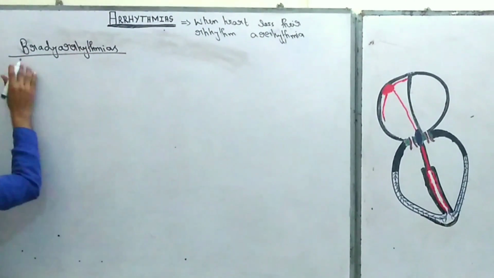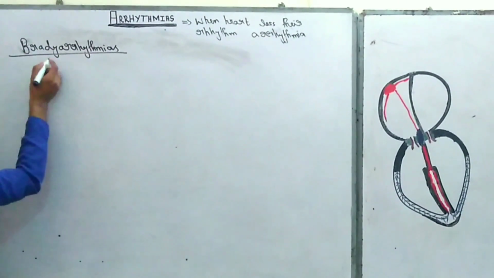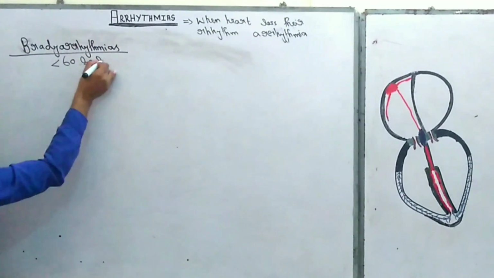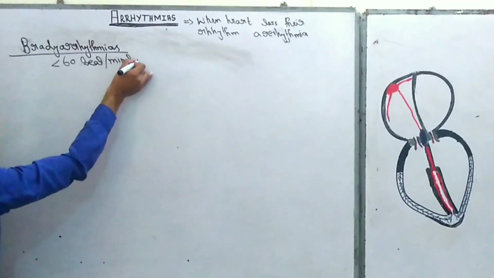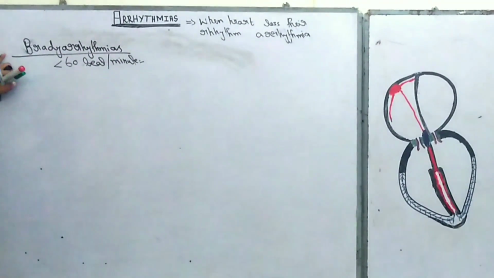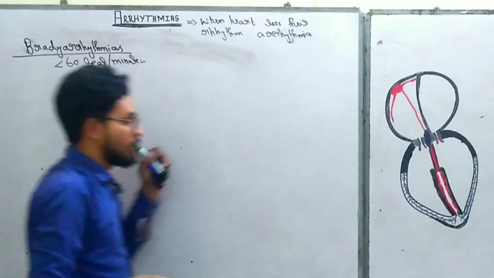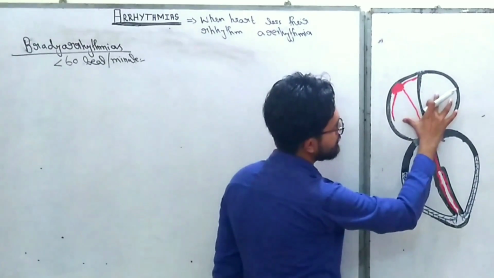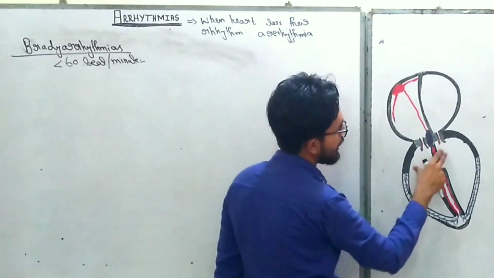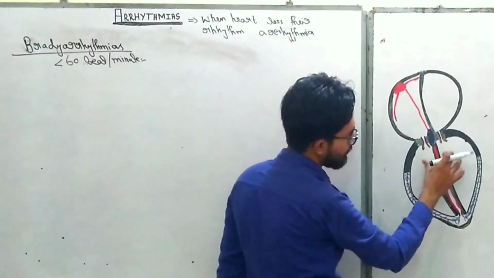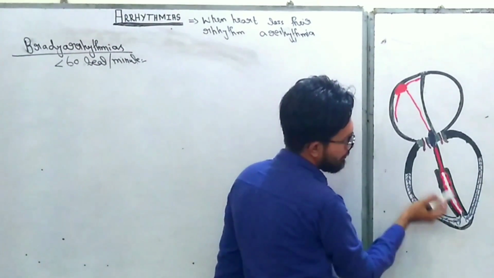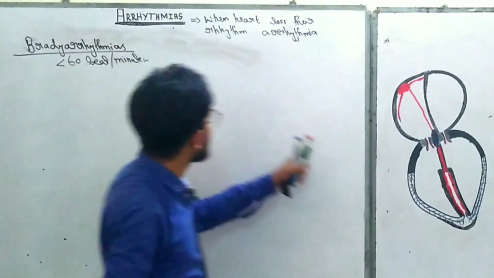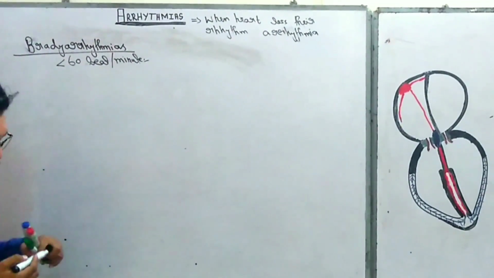And remember that when there is bradyarrhythmia, the heart rate decreases below 60 beats per minute. And this bradyarrhythmia can arise from different parts of the heart. For example, it can arise from the SA node, from the atria, from the AV node, from the bundle of His, from the bundle branches and from the Purkinje system. So there are different locations where it can arise, right?